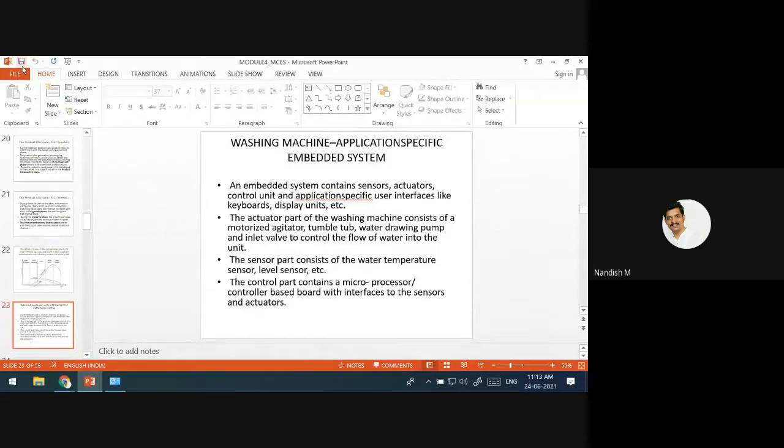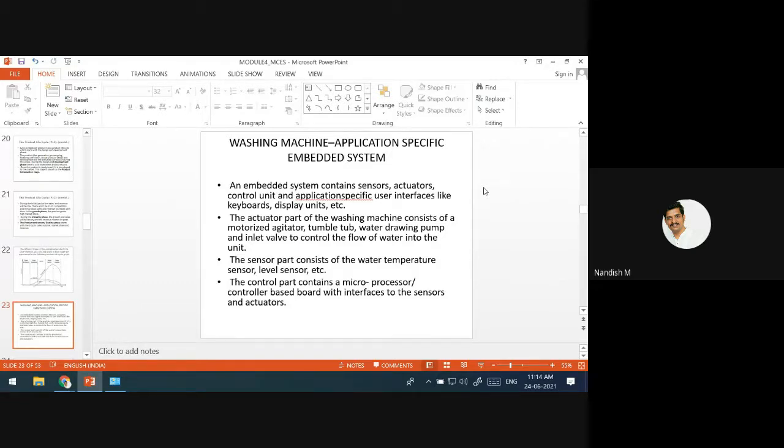Next we'll go and see a real-time example. As we said in the previous chapter, any embedded system's main characteristic is that it is application specific. Whenever we design an embedded system, we say it is application specific.